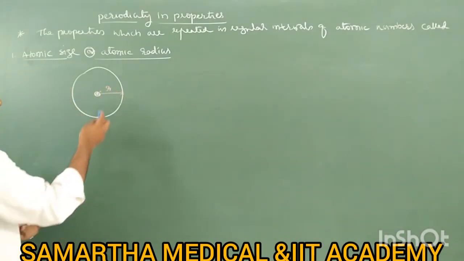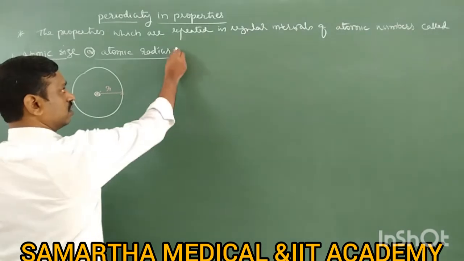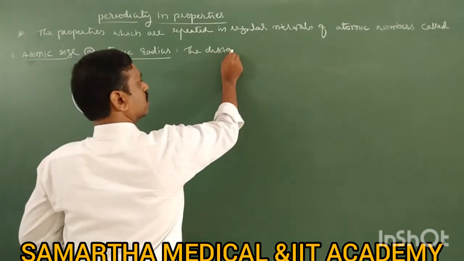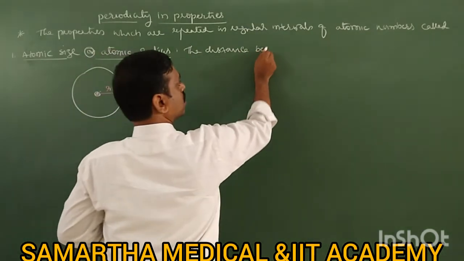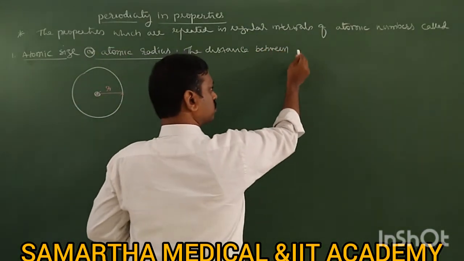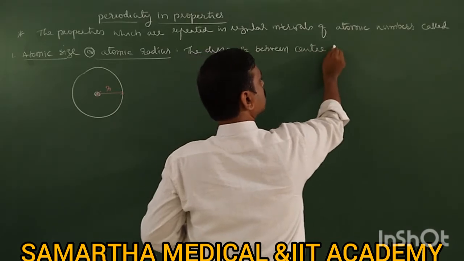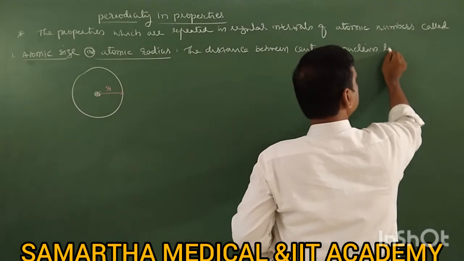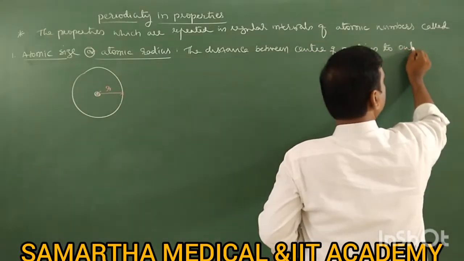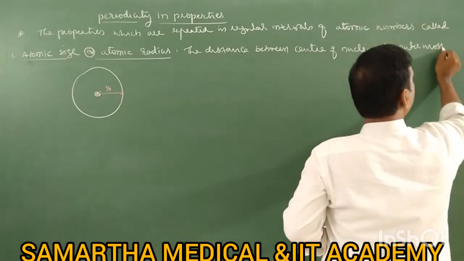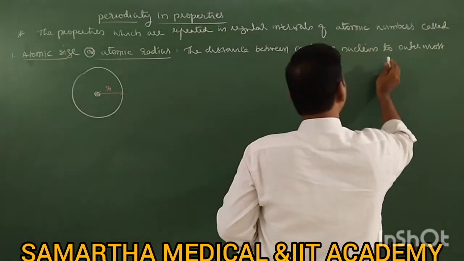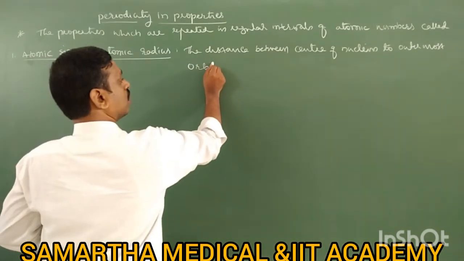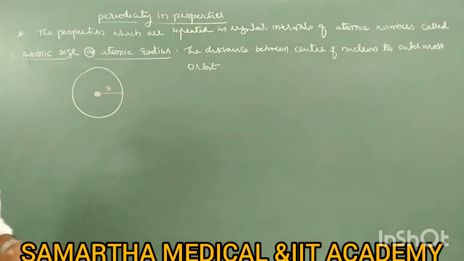So therefore, atomic size or atomic radius is the distance between the center of the nucleus to the outermost orbit, not orbital, outermost orbit or outermost shell.